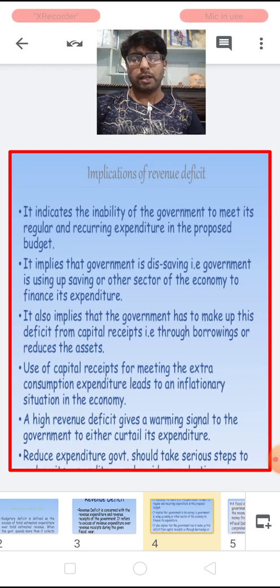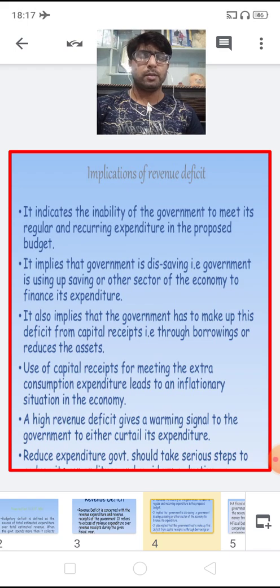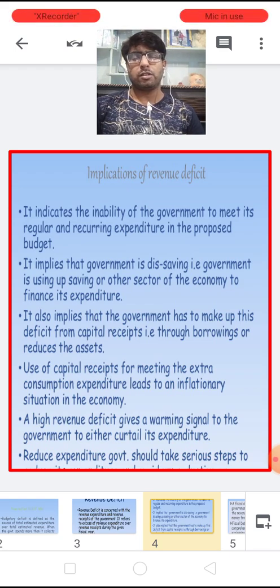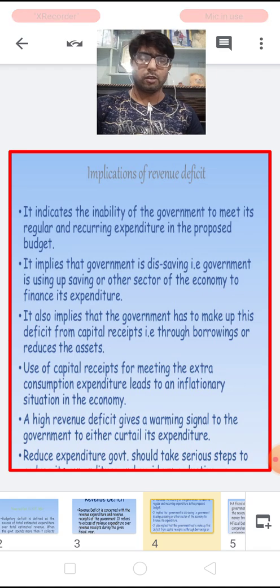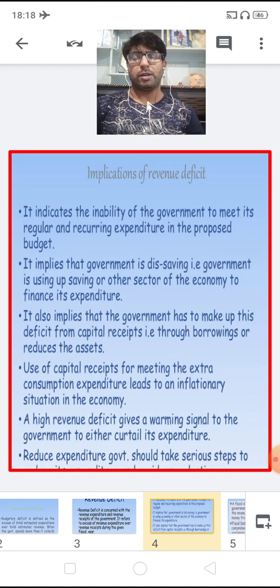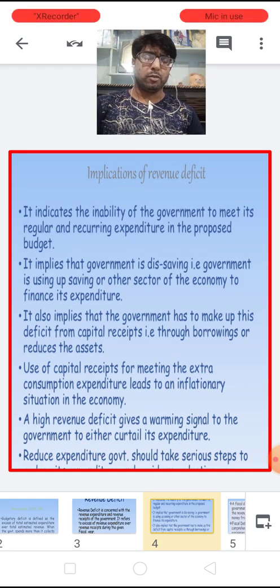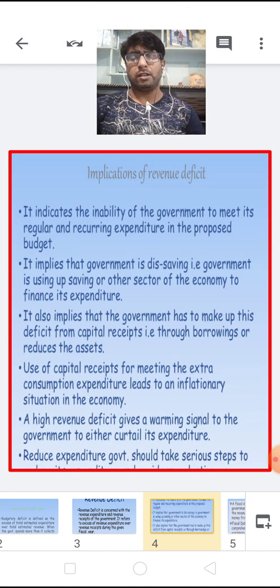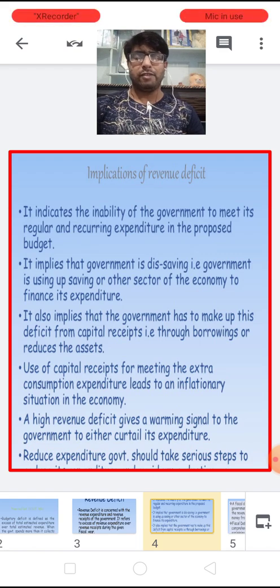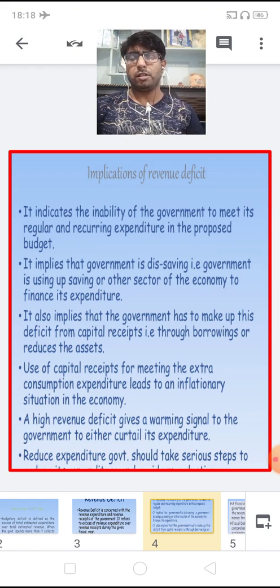Second is, it implies that the government is dissaving, that the government is using up earlier savings or some other sectors of the economy to finance its expenditure. I mean, the government is using other kinds of revenues or other dissavings to fulfill the consumption need of the economy. Third is